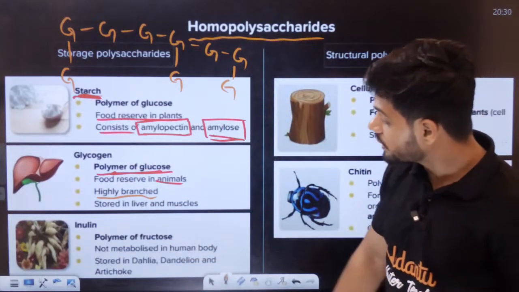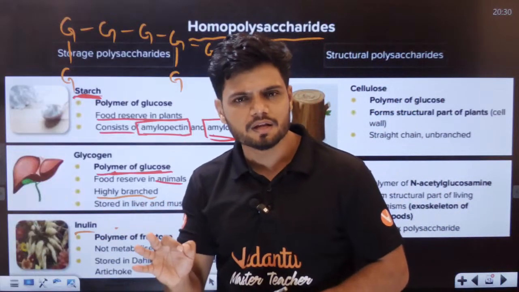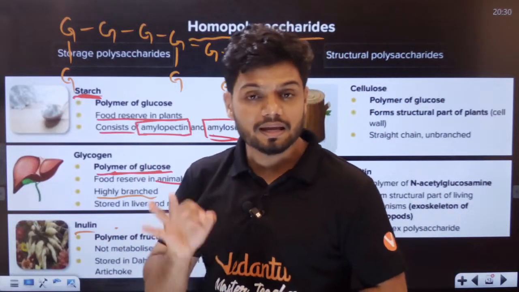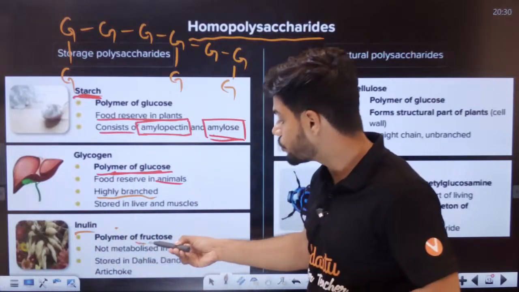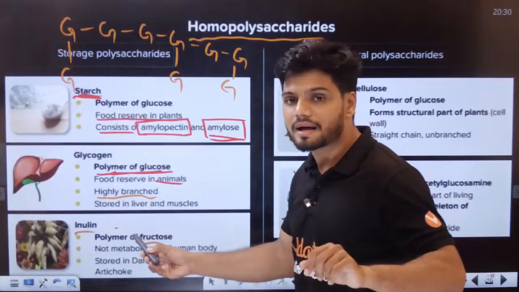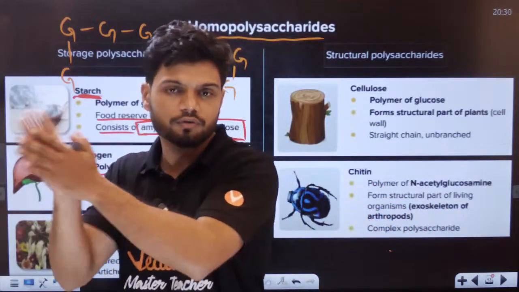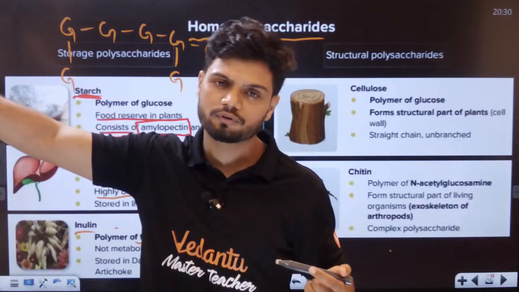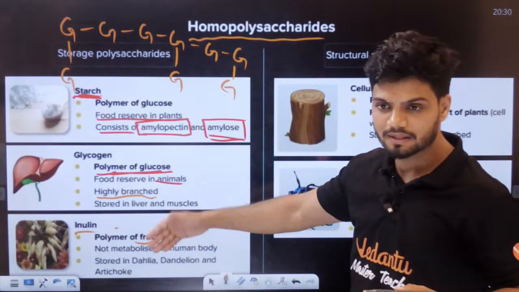Okay. Now, what is inulin, students? Inulin is found in the case of plants, but what is the monomer here? In the case of inulin, the monomer is fructose. Inulin, not insulin. Inulin has a long chain of fructose. Here it was glucose, here it is fructose. Okay, that is the main difference.